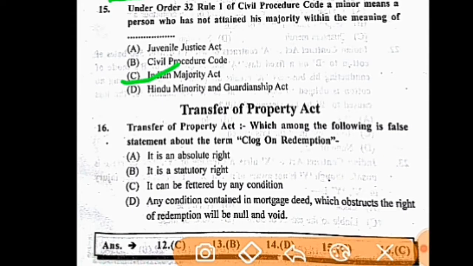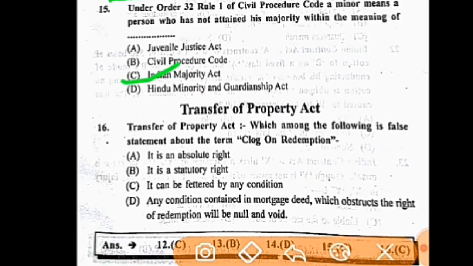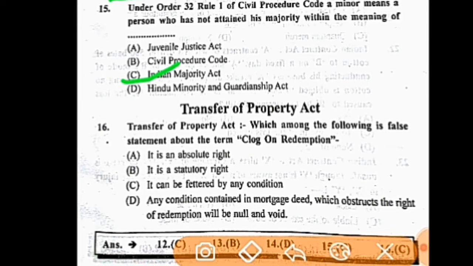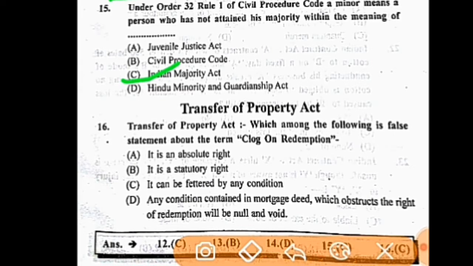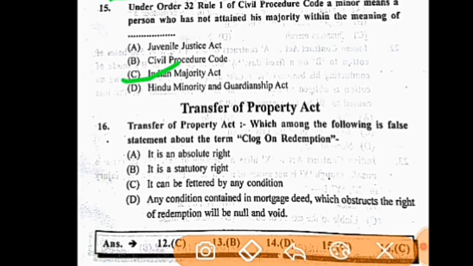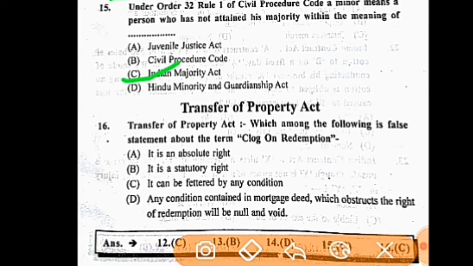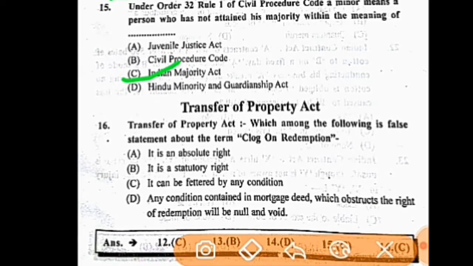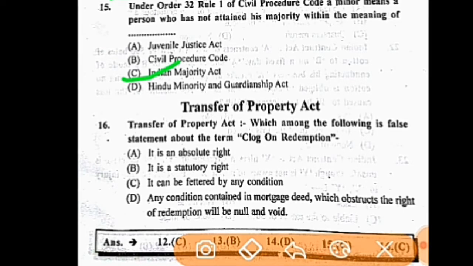Now the question from the Transfer of Property Act. Question number 16. In the Transfer of Property Act, which among the following is false statement about the term clause on redemption? Your options are A. It is an absolute right, B. It is a statutory right, C. It can be fettered by any condition, and D. Any condition contained in mortgage deed which obstruct the right of redemption will be null and void. The correct answer of this question is C. It can be fettered by any condition.